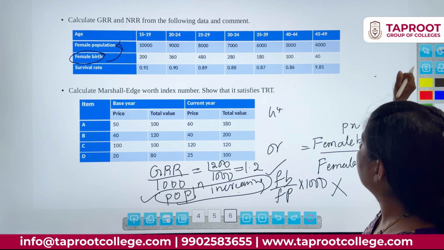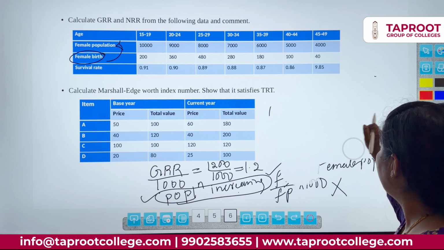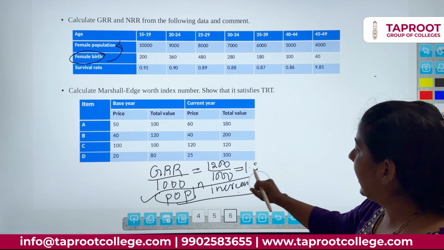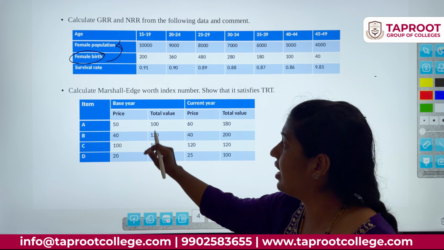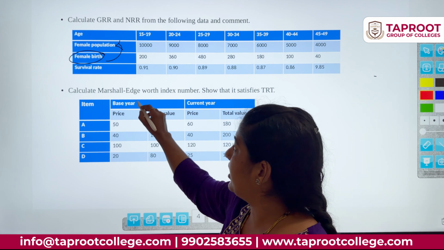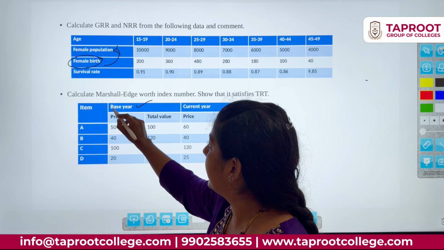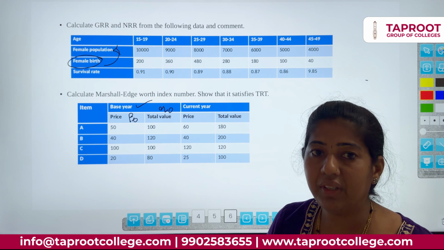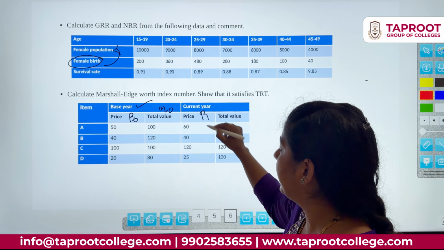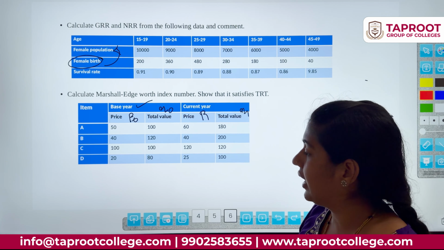One more question is: calculate the Marshall-Edgeworth index number and show that it satisfies the TRT. Here the base year is given, price means the first letter P, P0. Usually students will take this as Q0, this one as P1, and this one as Q1.